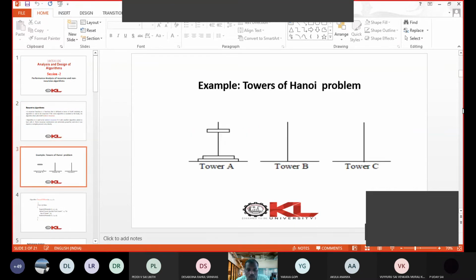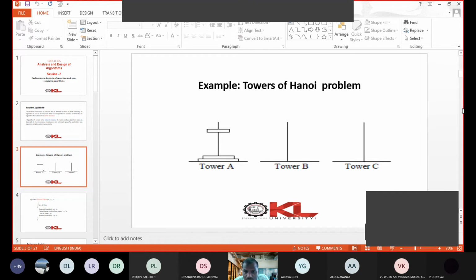The best example for recursion is the towers of Hanoi problem. Many other problems are also there. Your quicksort is an example of recursion. Your mergesort algorithm is an example of recursion. But a very simple example is the towers of Hanoi problem. I hope all of you have an idea about this problem.